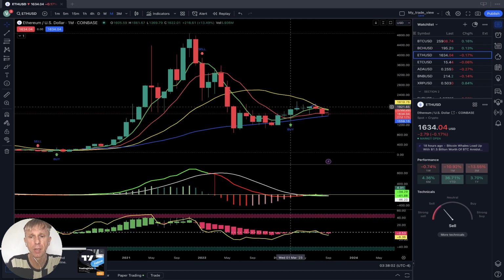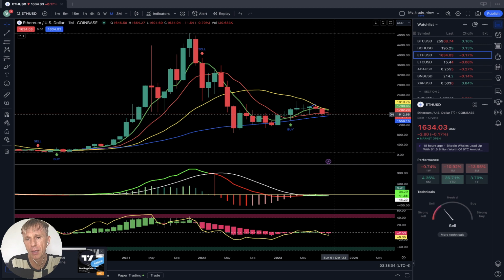Monthly, it is bearish, right? Last bar below MA5, 10 and 20, still above MA50, but below major trend lines. Still bearish trend.